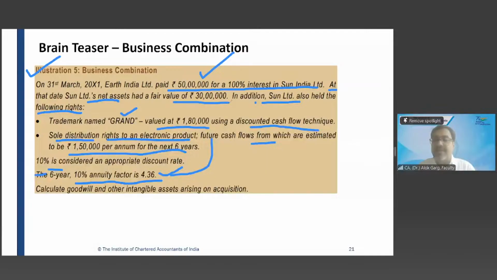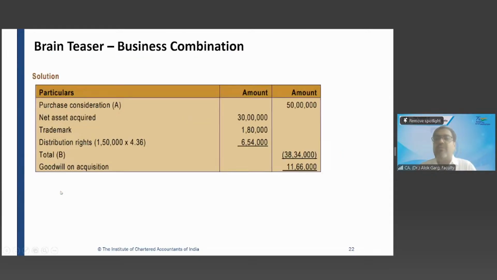So the point is this company should capitalize the trademark and the sole distribution right also. And how will this company measure the sole distribution right? 150 multiplied by 4.36, correct? This will give you the value. And the balancing figure will be goodwill. Purchase consideration 50 lakh, net assets acquired 30 lakh, trademark 1.80, distribution right 150 multiplied by 4.36, 6.54. The total value of assets acquired, including dedicated intangible assets, is 38.34, and the remaining 11.66 is the goodwill, right?